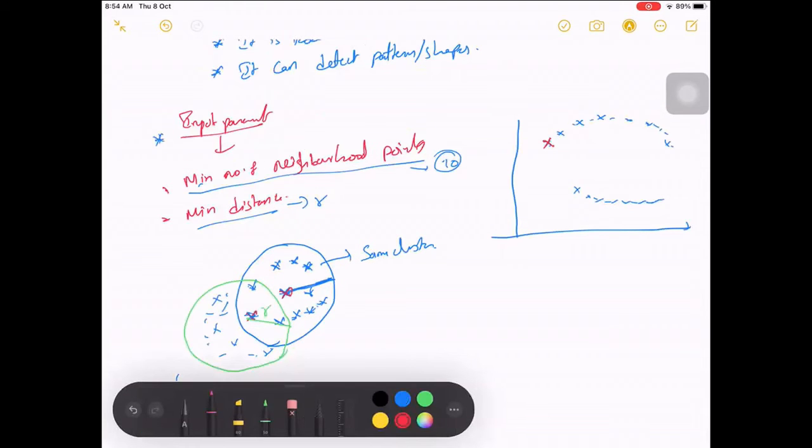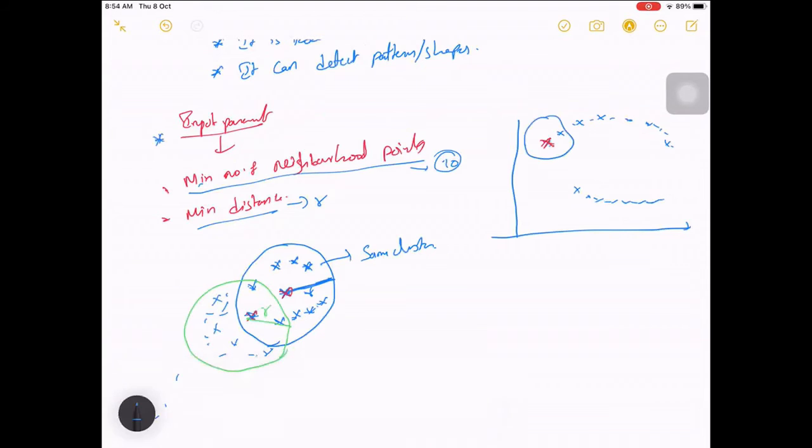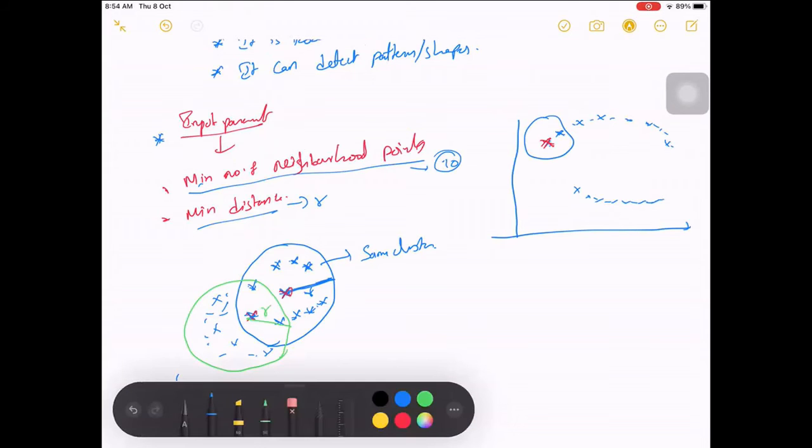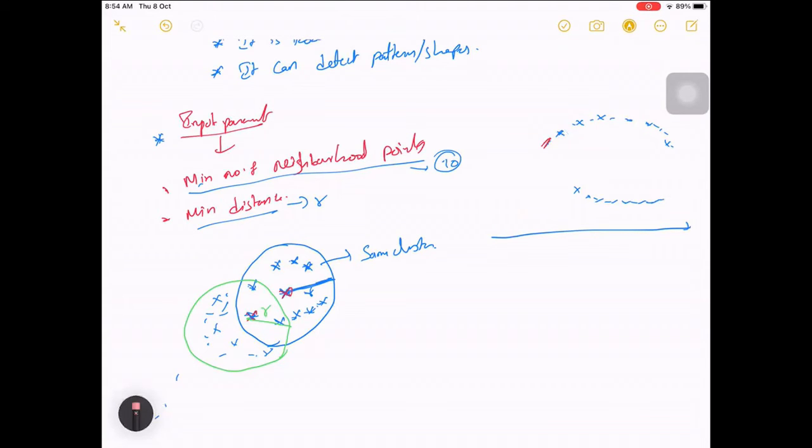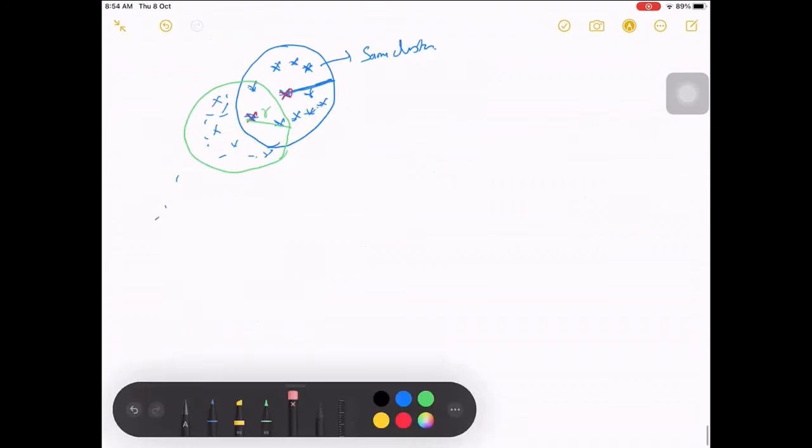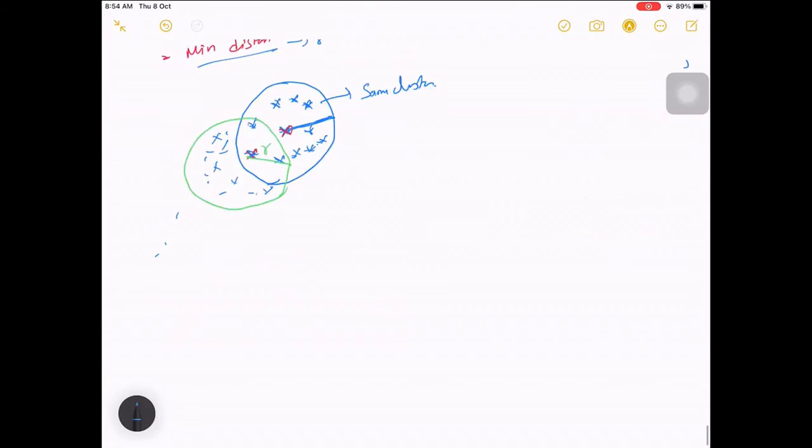For this I have drawn a circle, and in this circle only this point is there. We need to increase it, so let me draw one more. Maybe it's better to extend it like this. All of these are in the same cluster, right?